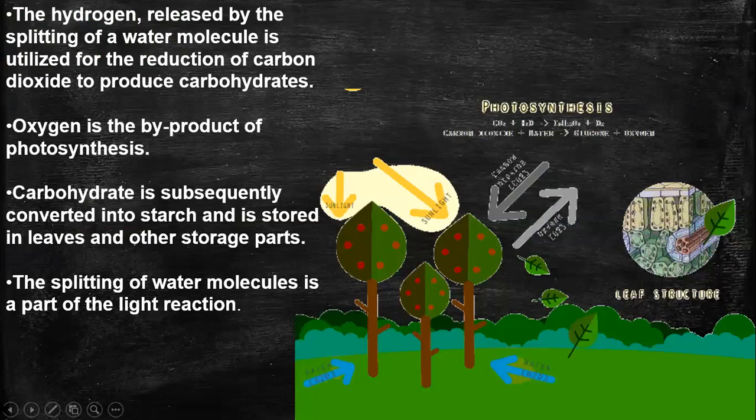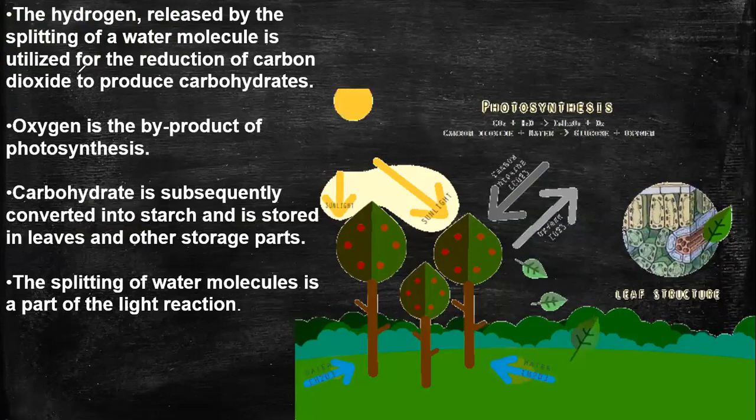Okay, moving on. The hydrogen released by splitting of the water molecule is utilized for reduction of carbon dioxide to produce carbohydrate. Oxygen is the byproduct of photosynthesis. In the chemical equation itself, you can see that oxygen is the byproduct of photosynthesis. Oxygen is a result of photosynthesis.